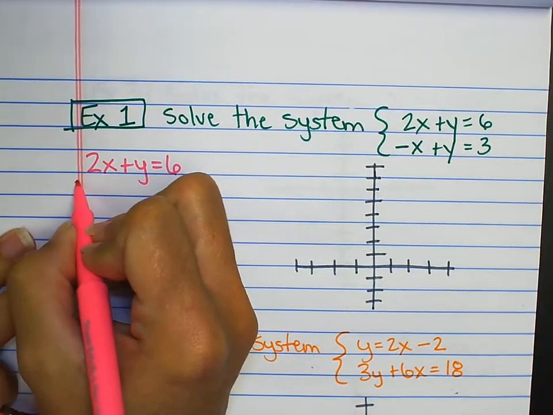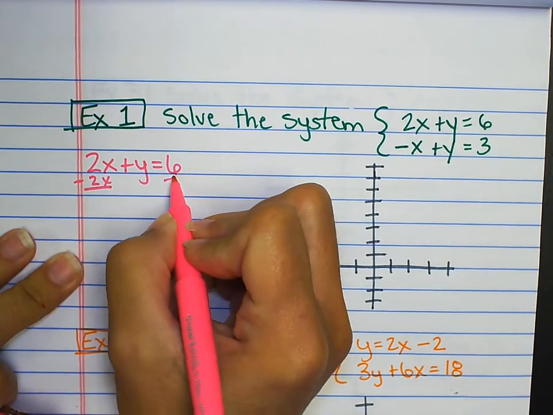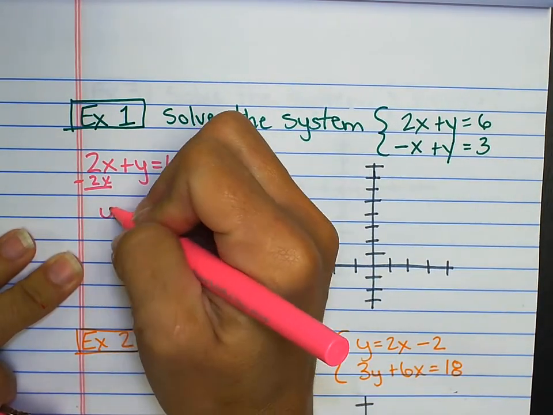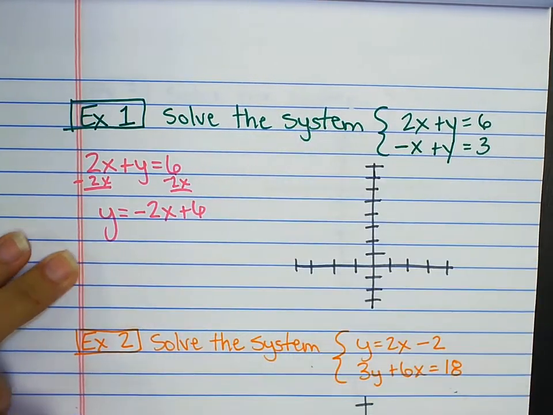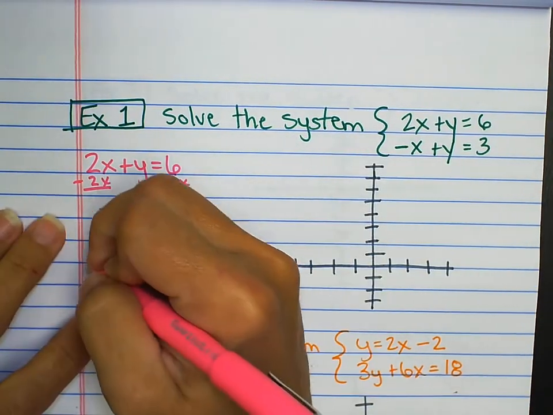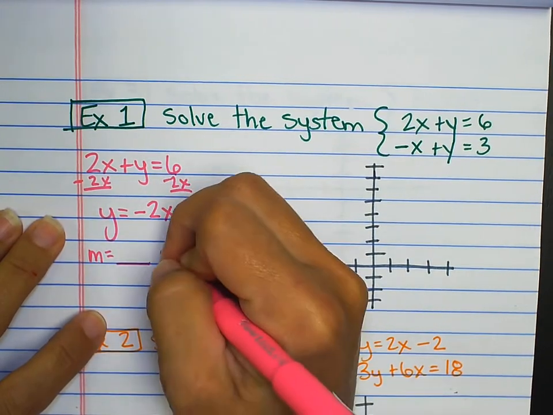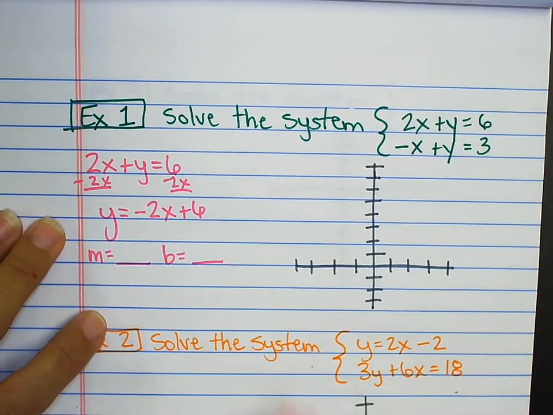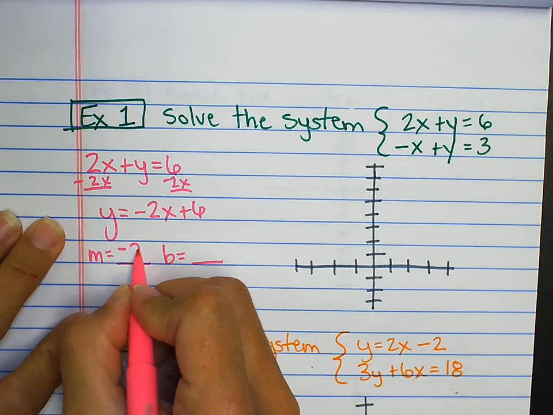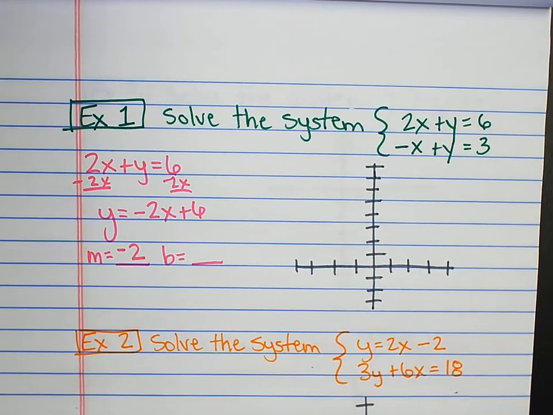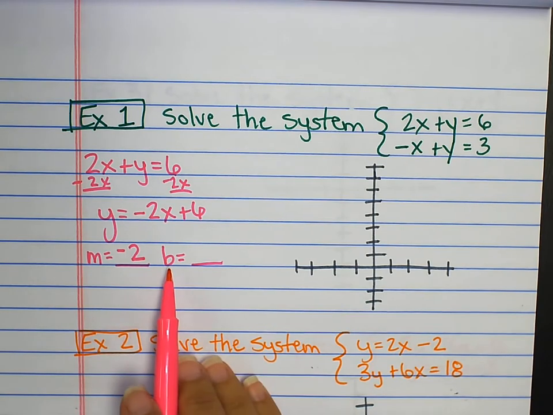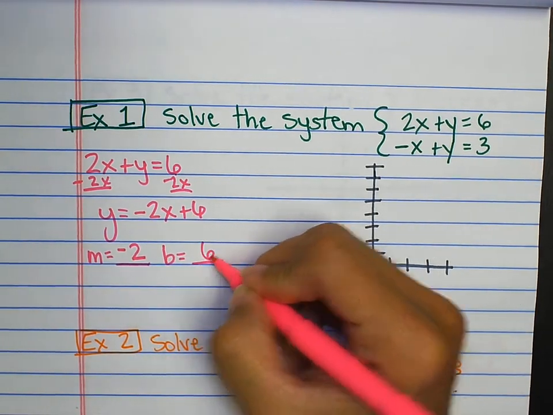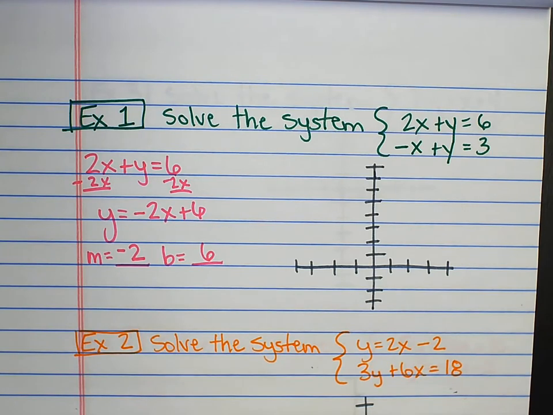So I'm going to start with this one. To get y by itself, I subtract 2x from both sides. So y equals negative 2x plus 6. I know that in order to graph, I need the slope and the y-intercept. My slope here is negative 2. If you like to write that as negative 2 over 1, you may do that so that it's in the form of rise over run. My y-intercept is 6.